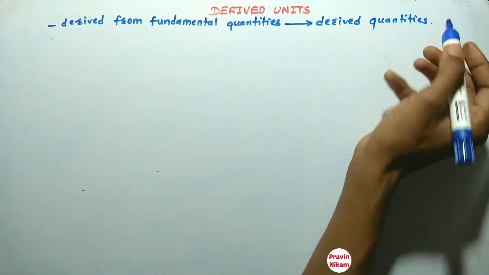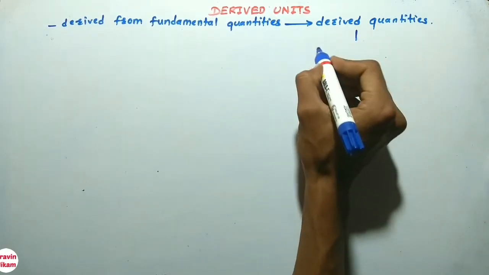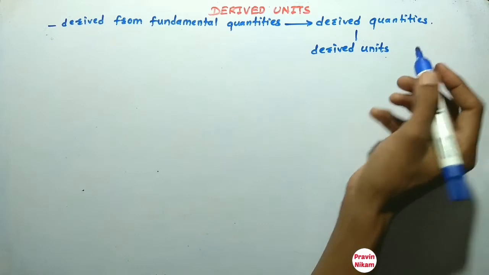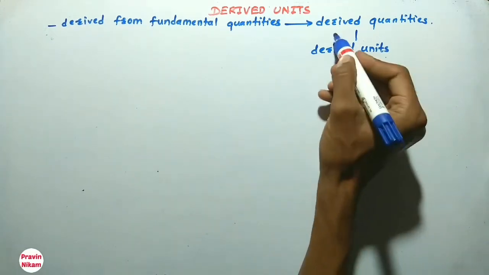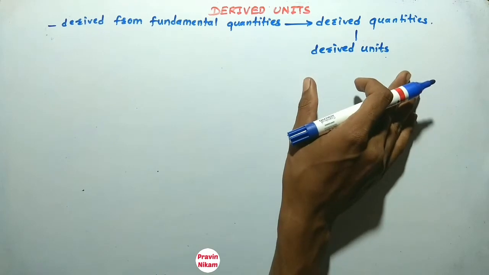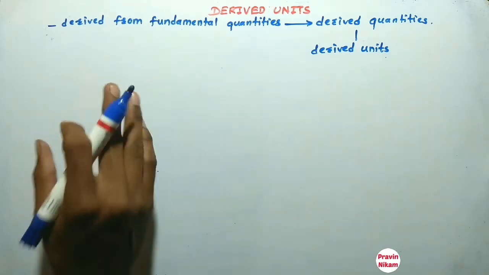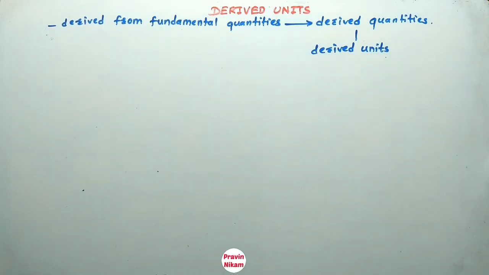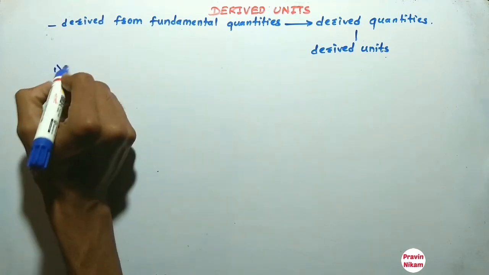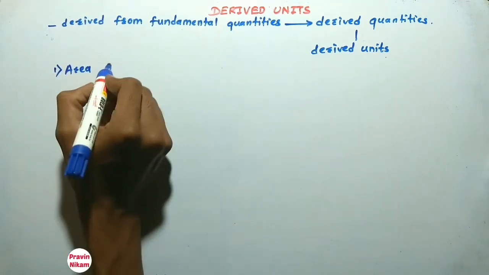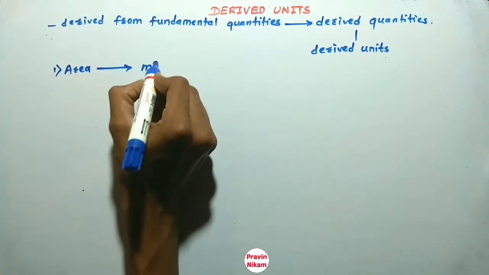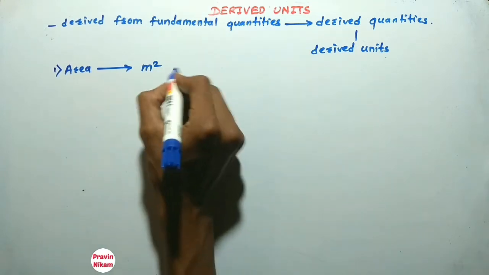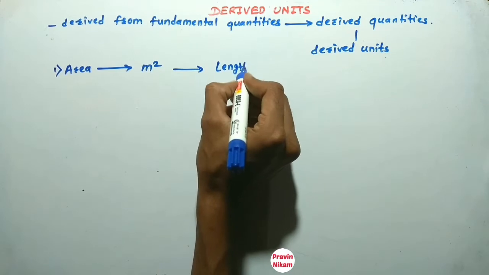And the units used for measurement of derived quantities are called derived units. Now, what are the examples of derived units? There are many examples, so I will take some here. The first is area. The unit is meter square, that is nothing but length into length.